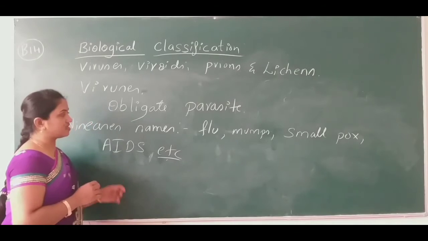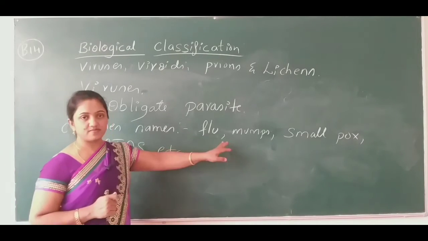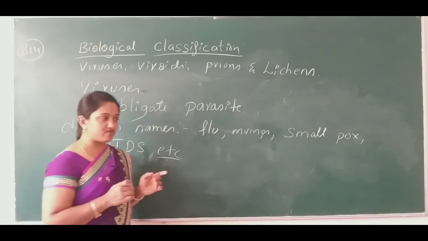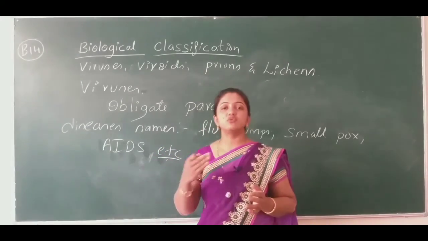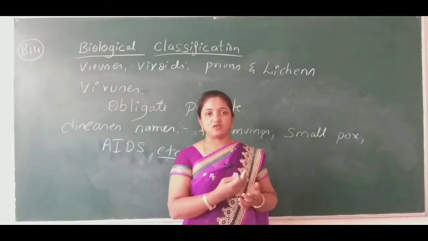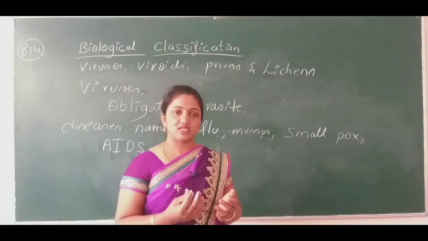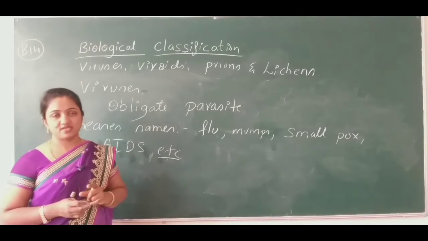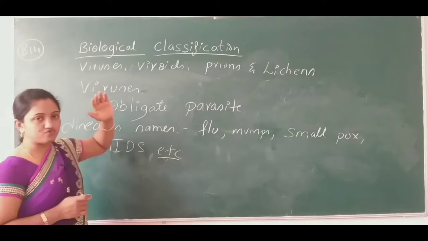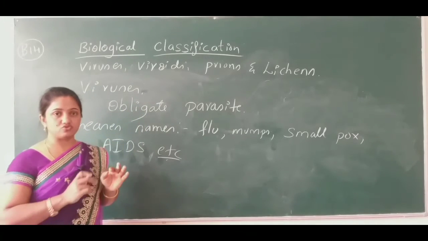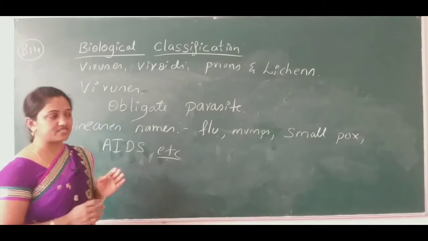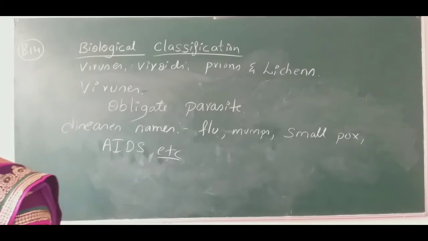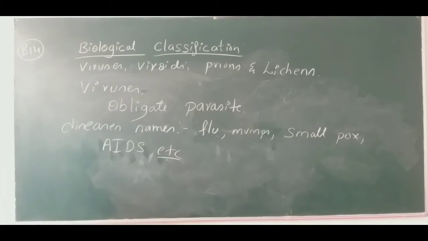Not only human beings, we can say animals too. Animal viruses are different, plant viruses are different. Animal viruses are going to infect only animals. Some viruses are going to infect only human beings, and some viruses are going to infect only plants. So the viruses are of two types based on their infection to the host body. They can be differentiated into plant virus and animal virus. Okay, so the next is, let me write the plant viruses.